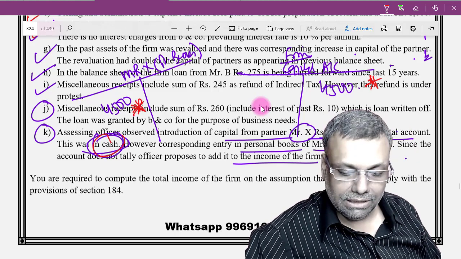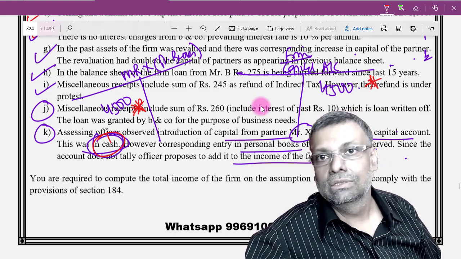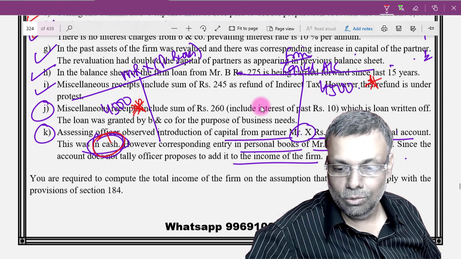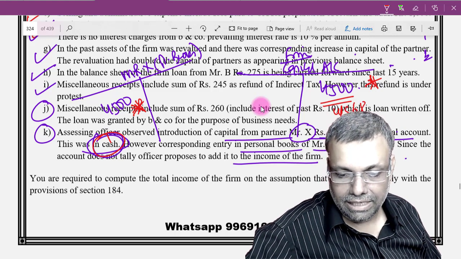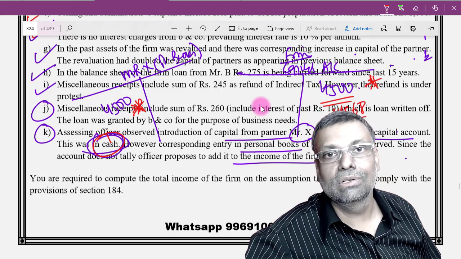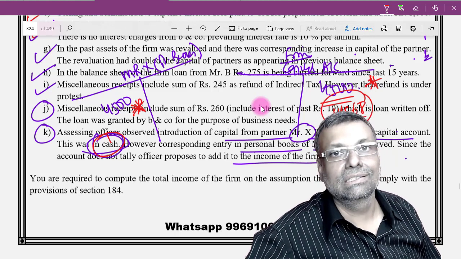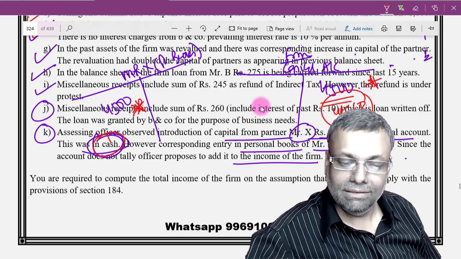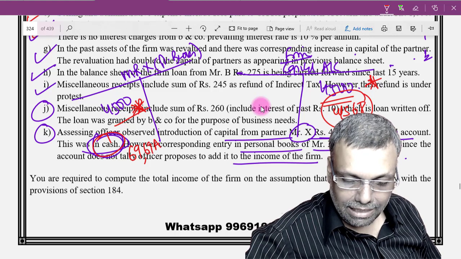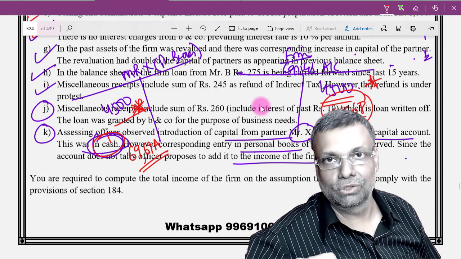Normally it should tally because it is in cash. If I am paying cash to the firm as a capital contribution, the firm is recording cash, so it should be recorded in my books also. But these things are not tallying. So the doubt comes into the picture, that credit under section 68, listen very carefully, unexplained cash credit. Now practically you will have nothing to explain because the ledgers are not tallying. Ledgers should tally. Okay, so the officer is trying to make an addition under section 68 in the hands of the partnership firm. At the same time, it is an investment of the partner. So section 69, 69A, etc. provisions can also be applicable, that you have made the investment and you are not able to explain the source.